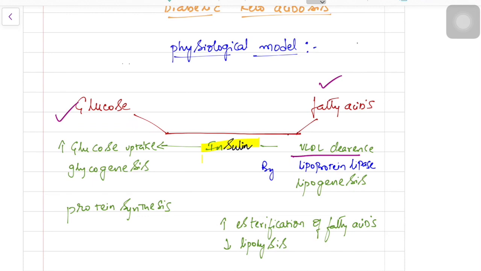Insulin's influence on fatty acids is that it increases esterification of fatty acids and decreases lipolysis. Insulin also increases the VLDL, very low density lipoproteins, clearance.